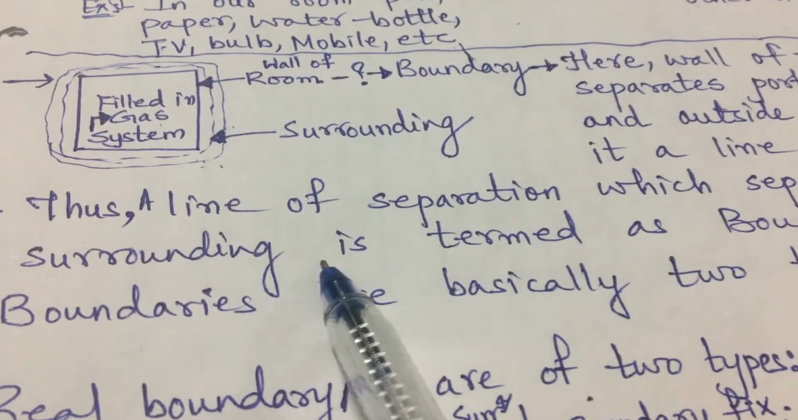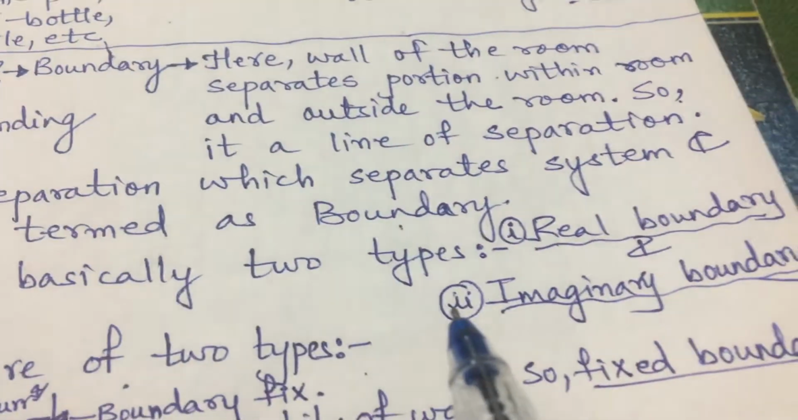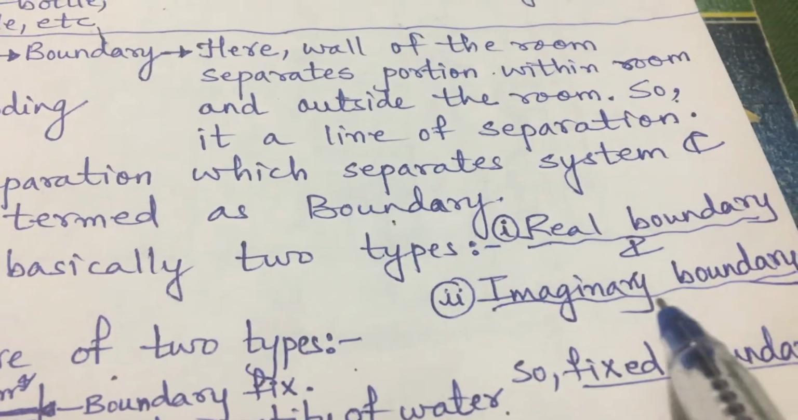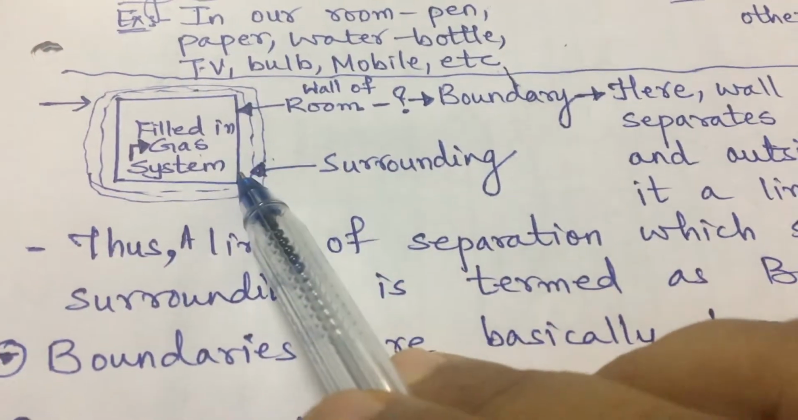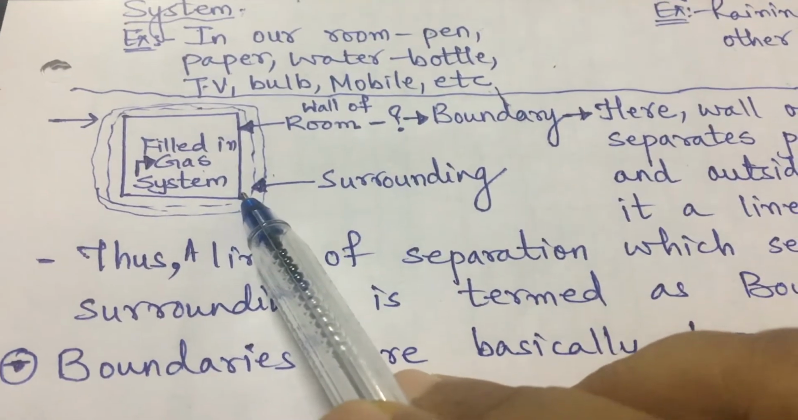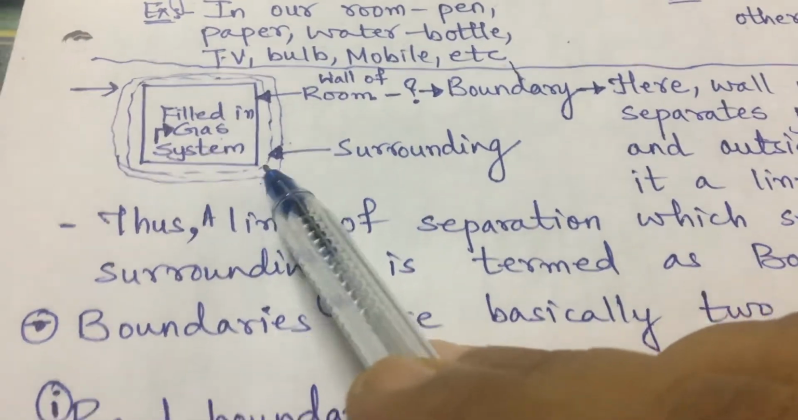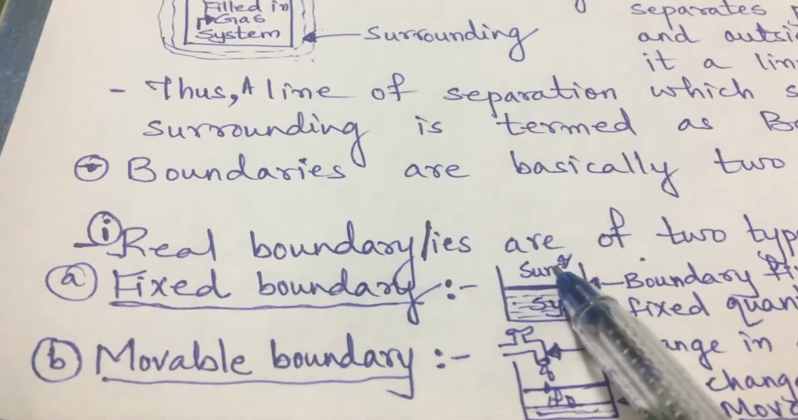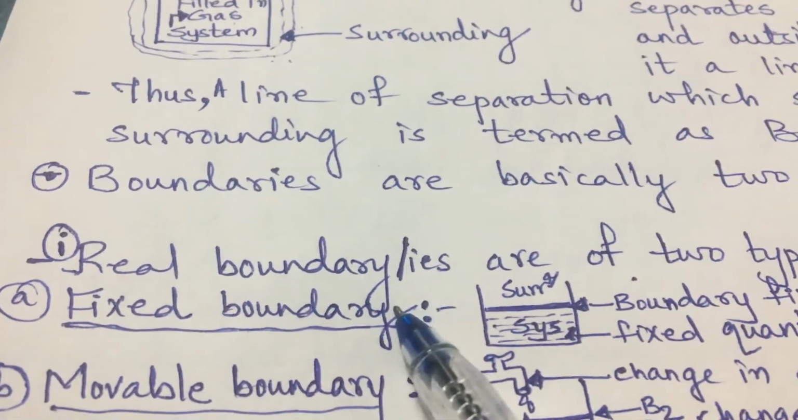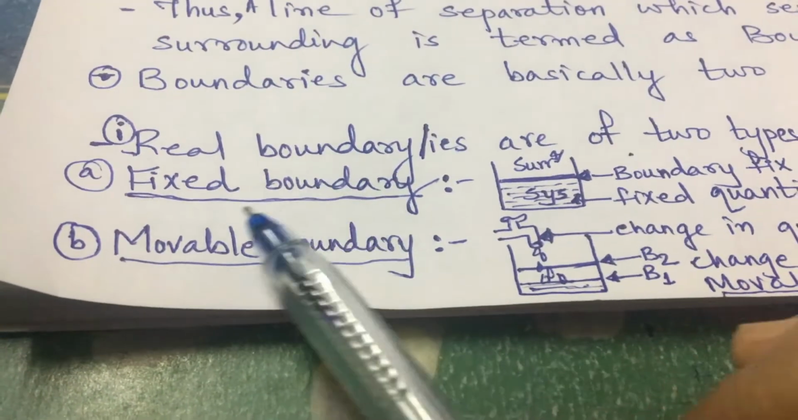Now boundaries, if we think, are basically of two types. One is a real boundary and another is an imaginary boundary. Here the wall is separating within the room and outside the room. So we can say it is clearly seen, the wall of the room. It is real. But somewhere we are not able to see the boundary, then it is an imaginary boundary. Now when we talk about real and imaginary, the real boundary is again of two types, right? So real boundary, two types.